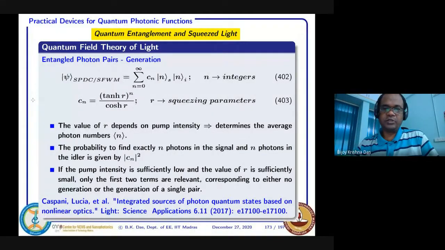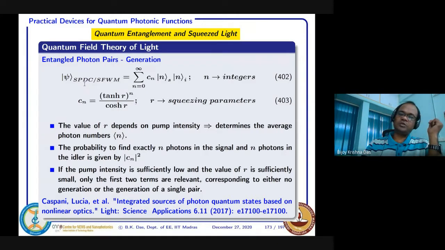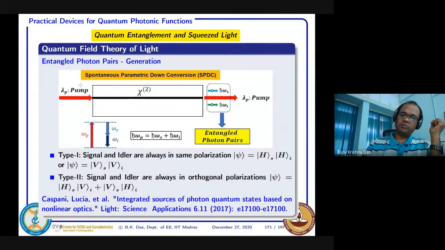So from the previous class, we roughly explained the entangled photon pair when it is generated through some nonlinear photonic, nonlinear optics, Chi2 process and Chi3 process. So Chi2 process is basically three-way mixing. I think just a quick review here.